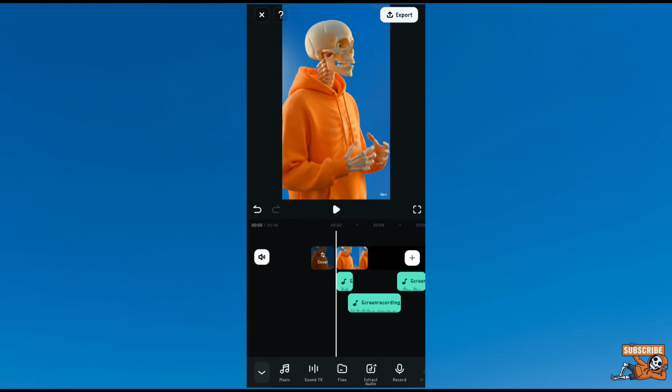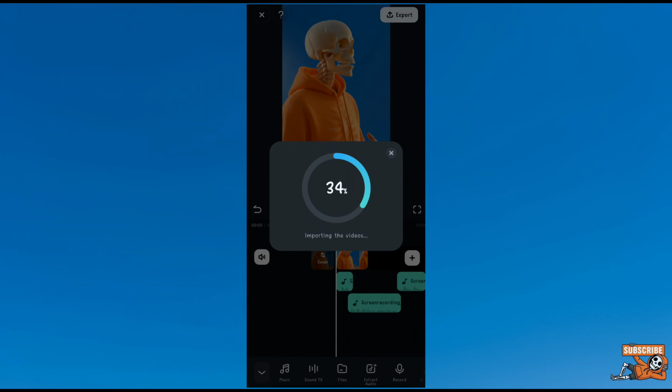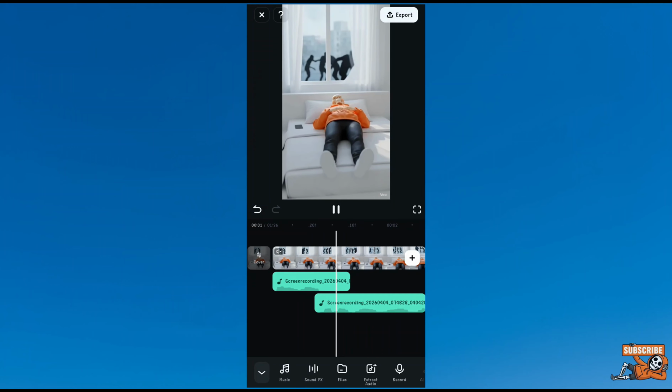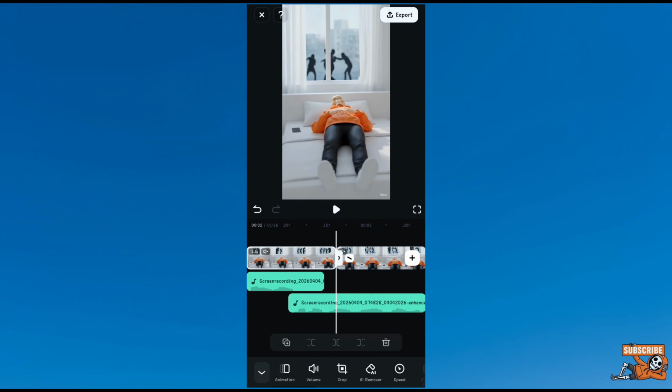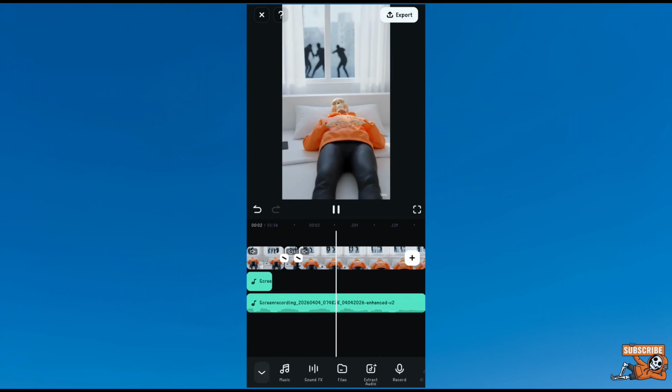Now it's time to make the video even more cinematic. For that, come to the Filmora Mod APK and import your generated video. Then mute the audio of the imported video. Then cut around 1 second of the clip from the center and increase the speed of it to 5x and watch how it looks. Cool, right?